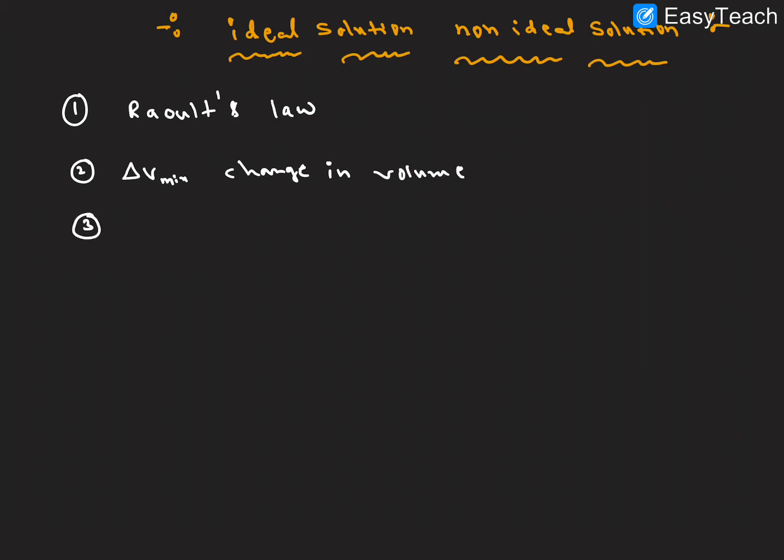Third one is delta H mixing, change in enthalpy. And the fourth one, A and B, and AB interactions.